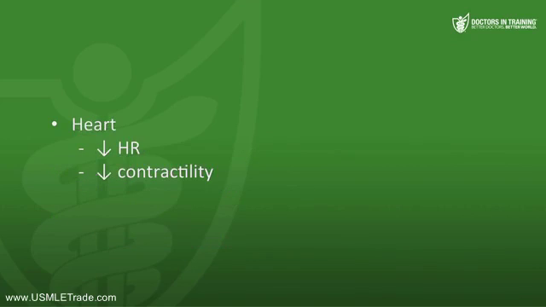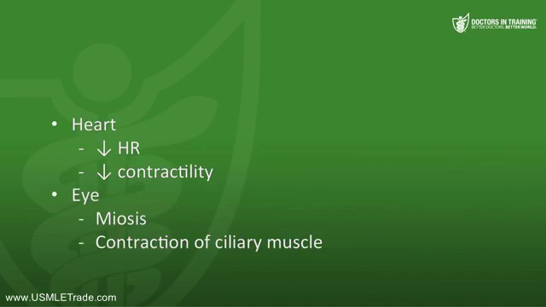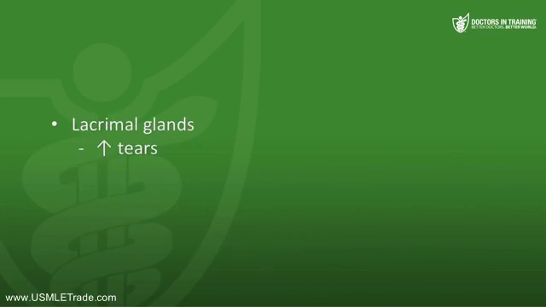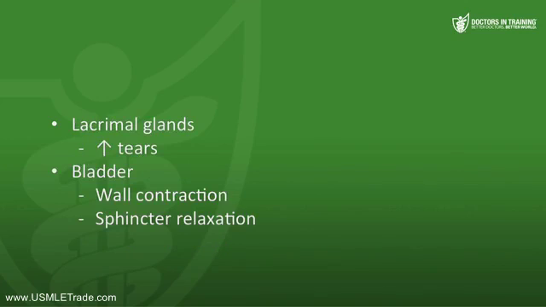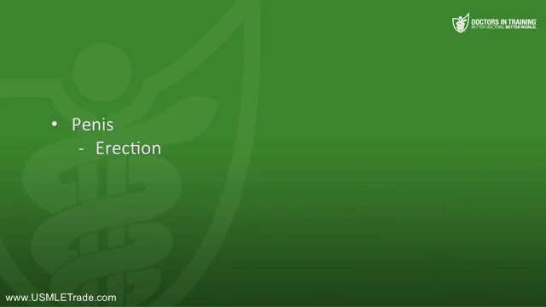In the heart, you're going to have a decreased heart rate, decreased contractility slightly. In the eye, you're going to get miosis, that's constriction of the pupil, contraction of the ciliary muscle, which leads to accommodation. In the lacrimal glands, you're going to see stimulation of tear production. In the bladder, you're going to see contraction of the wall and relaxation of the sphincter. In the penis, you're going to see erection, and in the clitoris, you see engorgement.